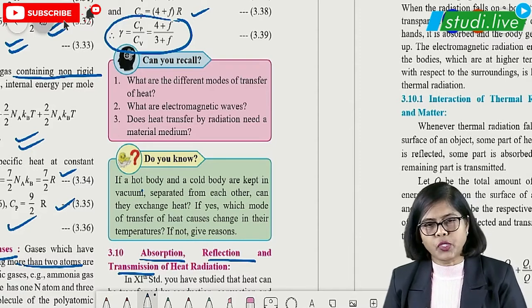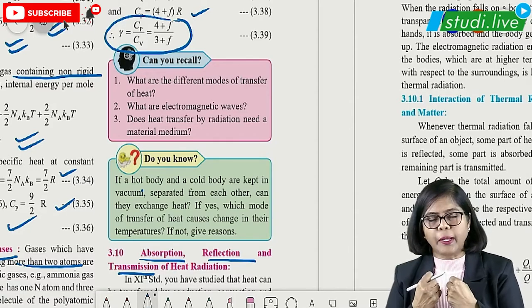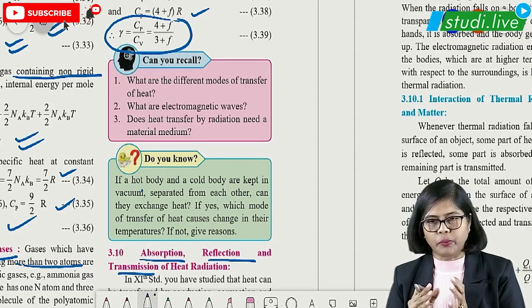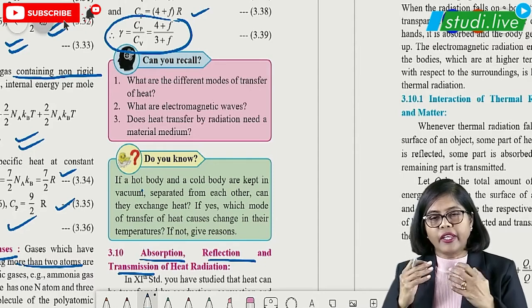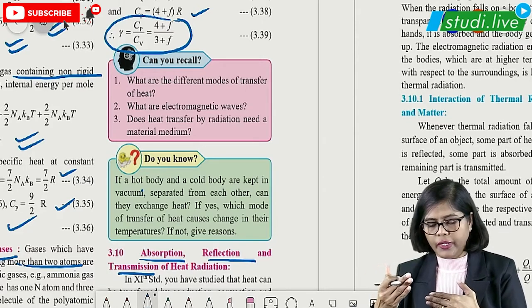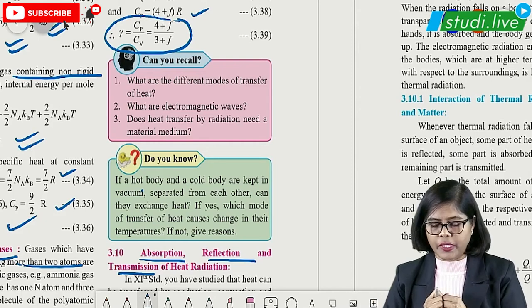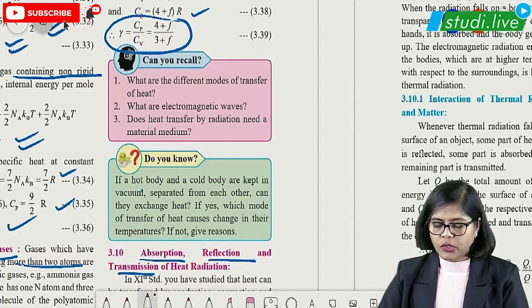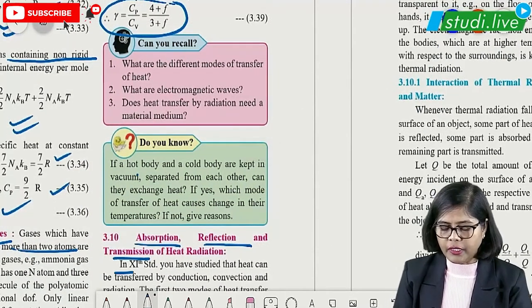What do you mean by absorption? When the heat energy is absorbed completely by the black body, then we call it as what? Absorption. Proper absorption is done. And if the heat energy is reflected, because white color reflects the heat energy, right? And black color absorbs the heat energy. And transparent bodies transmit the heat energies, right? So this is all you have learned in 11th standard, right?